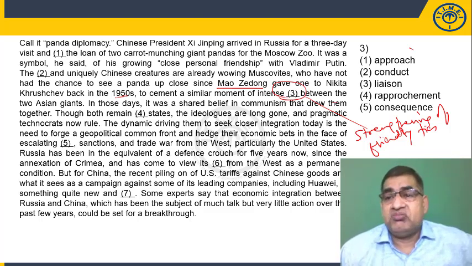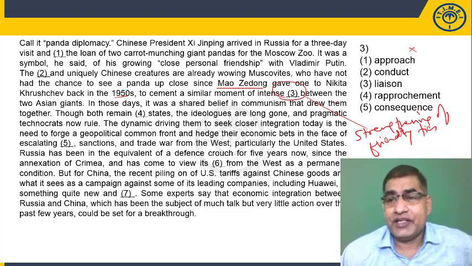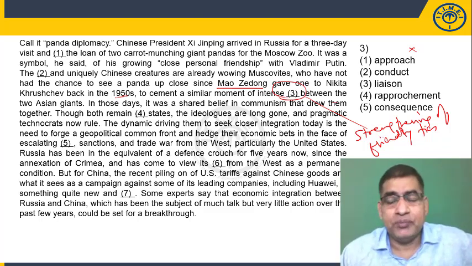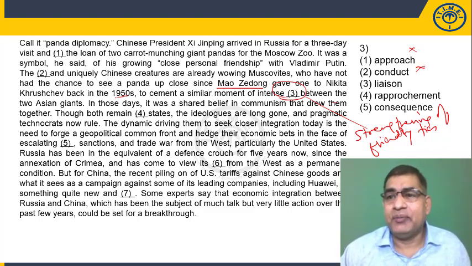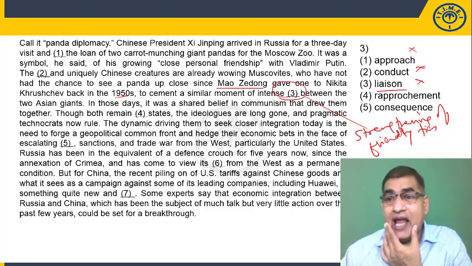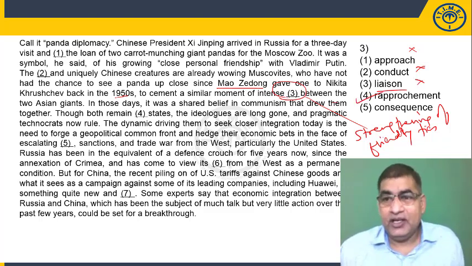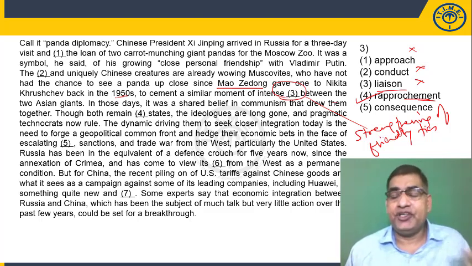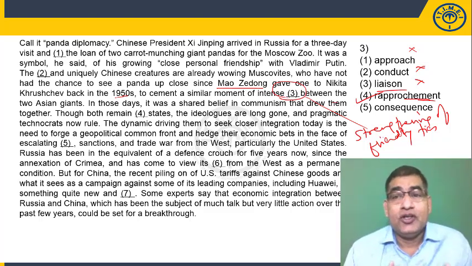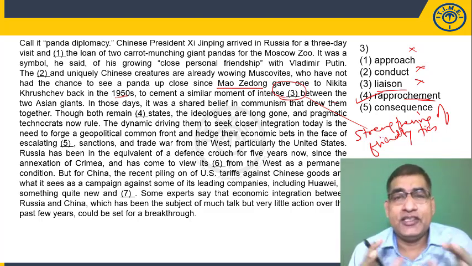Now approach is a very general word, so we reject it. Conduct means to do something, to manage something, doesn't make sense. Liaison is a connection or relationship between two things, not our answer. Rapprochement, yes. Rapprochement is establishing a friendly relationship or re-establishing a harmonious relationship between two countries.